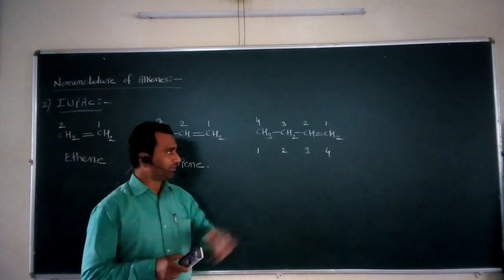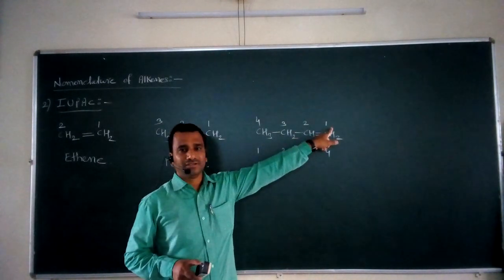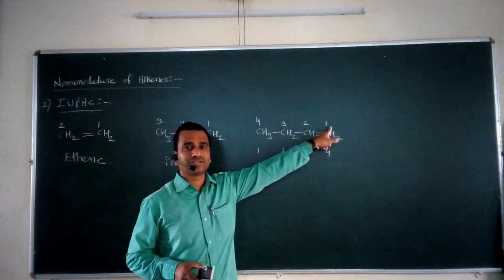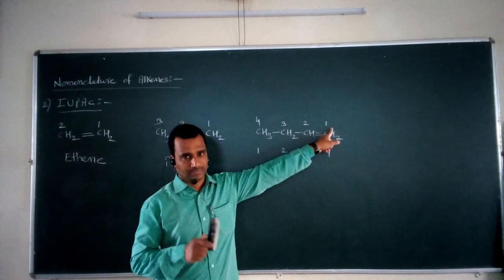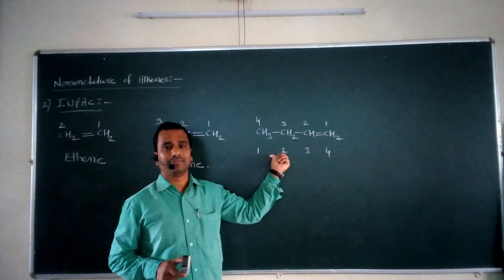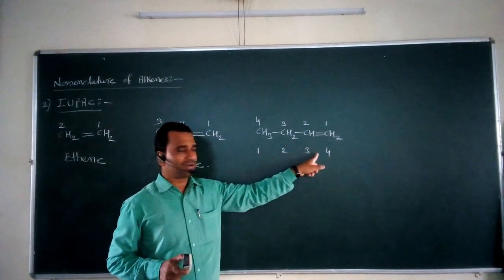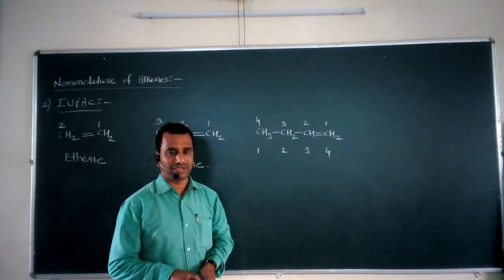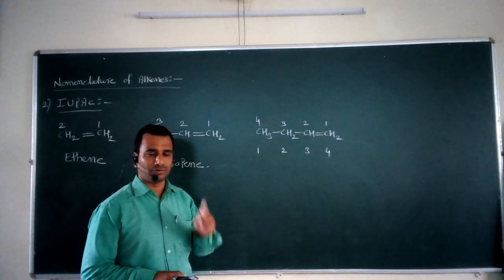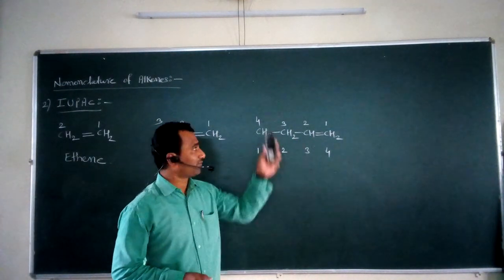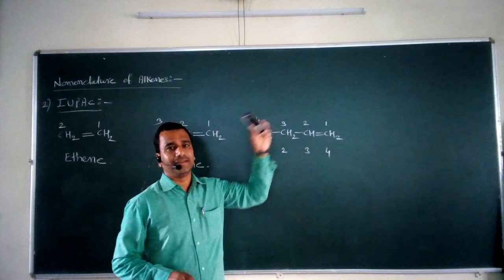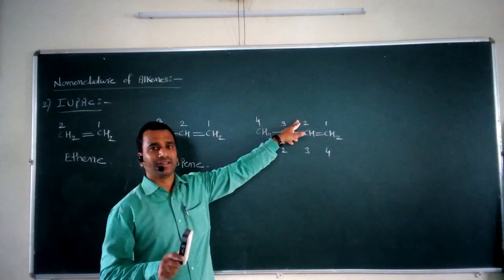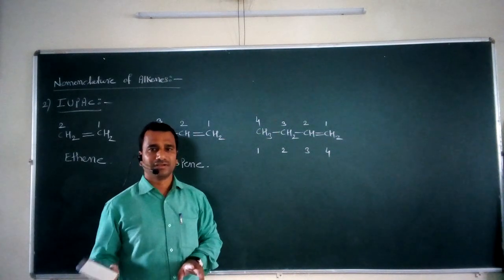In the first numbering system, the double bond gets the lowest possible number. But in the second numbering system, the double bond gets the third number, which is not the lowest possible. That's why we follow the first numbering system, from right hand to left hand, which is the correct method for numbering the carbon chain.